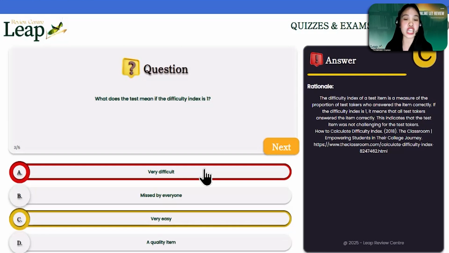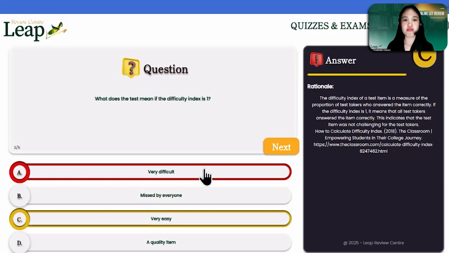So that's difficulty index. If we're pertaining to the decimal form, it can range from 0 to 1. And if percentage, of course, that's 0 to 100%. Now, if the difficulty index is 1, we can say that 10 out of 10 students got the correct answer for item number 1. And so, what do we mean if the difficulty index is 1 or 100%? The item is a very easy one because all of them got the correct answer.